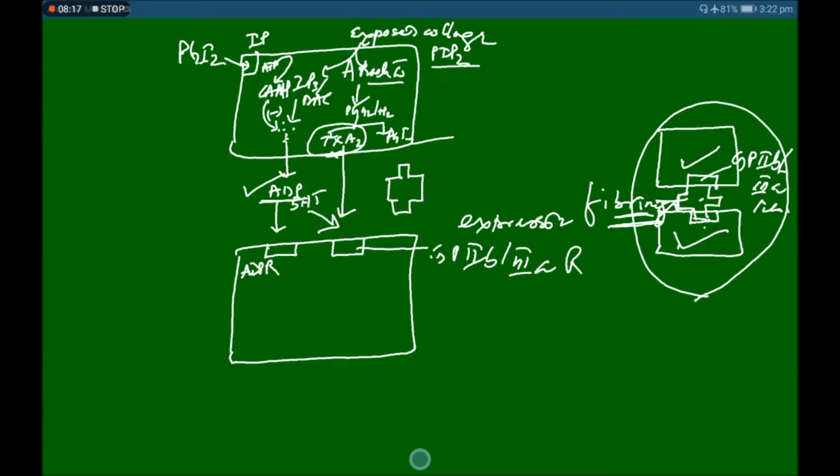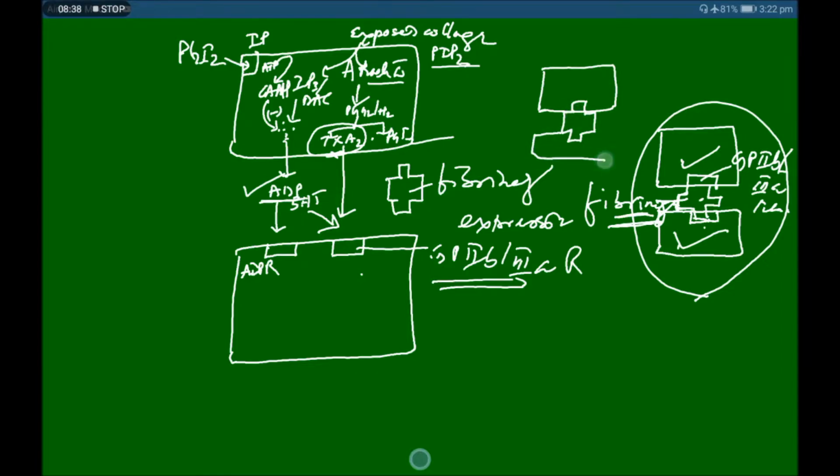ADP dependent platelet aggregation means expression of the GPIIb/IIIa receptor and then linkage of two platelets via fibrinogen. So we can use prostaglandin I2 analogs like epoprostenol.